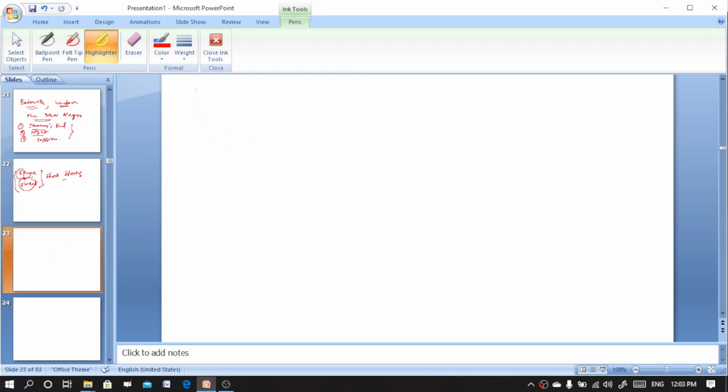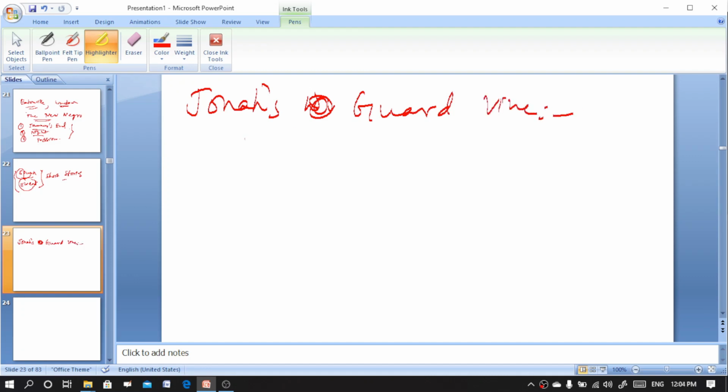Jonah's Gourd Vine was the first important work written by Zora Neale Hurston, and it is actually a semi-autobiographical novel.